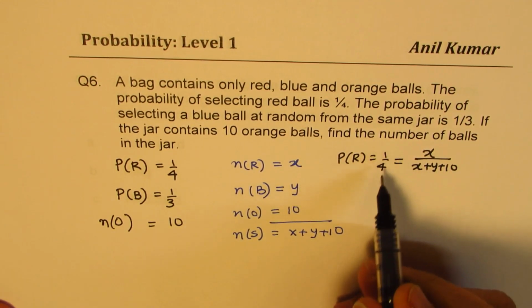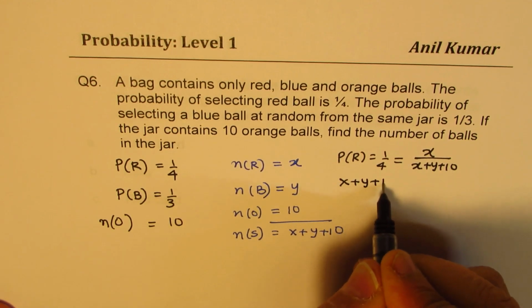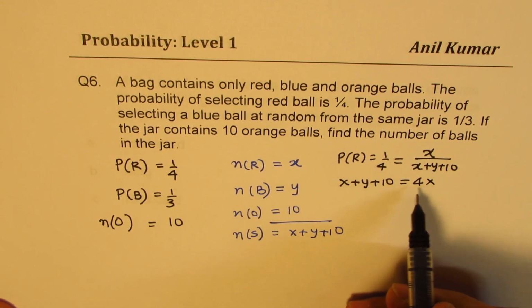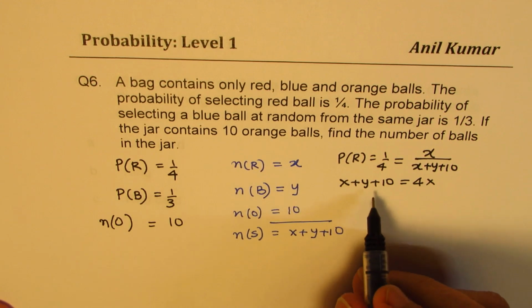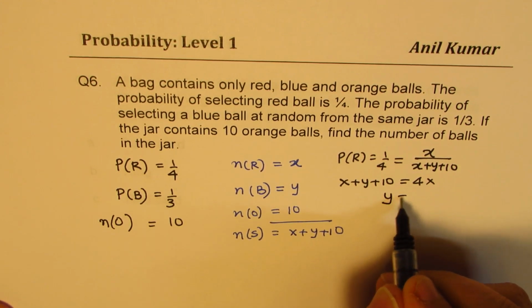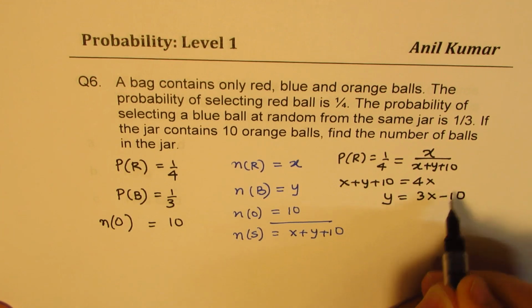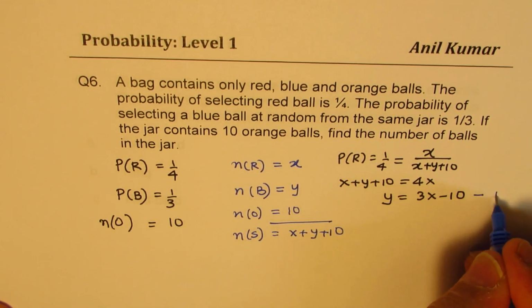So from here you can cross multiply and solve. We get X plus Y plus 10 equals 4X. Perfect. We could bring this over to the other side and say what Y is equal to. Y is equal to 3X minus 10. So we get one equation. We'll call this our equation number 1.